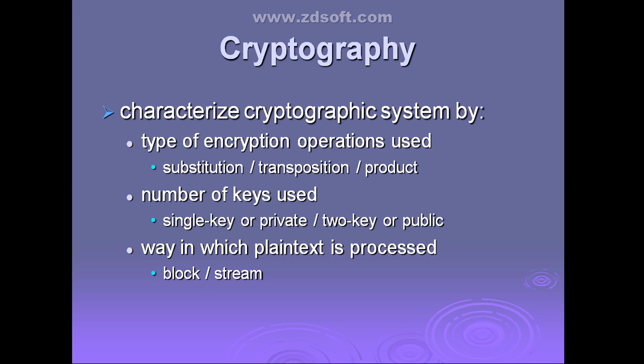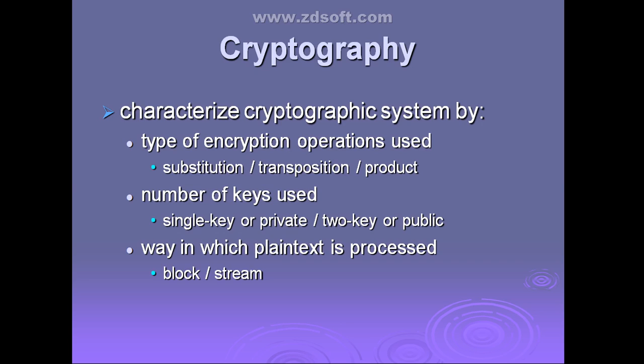Number of keys used. It may be single key or it may be two keys. Single key you can call as symmetric, two key is called asymmetric, or it can be called private or public. Just different naming conventions are there. The last one is the way in which the plain text is processed.